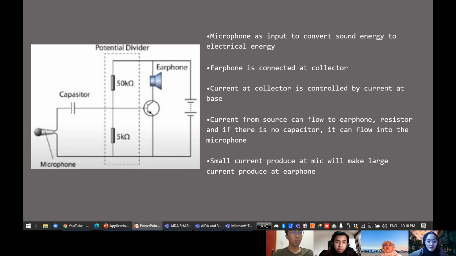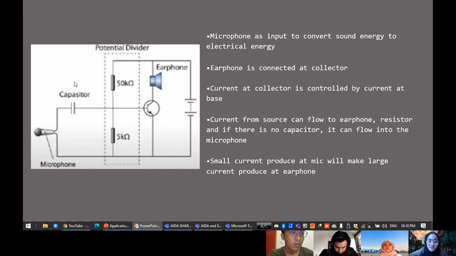The function of the microphone here is that it can convert sound energy to electrical energy. We can see in this application that the earphone is connected at the collector. As you can see, there is a capacitor located nearby the microphone. The function is that from the voltage source, the current can flow towards the earphone. The current can also flow towards the 50 kilo ohm resistor, the 5 kilo ohm resistor, and the transistor.